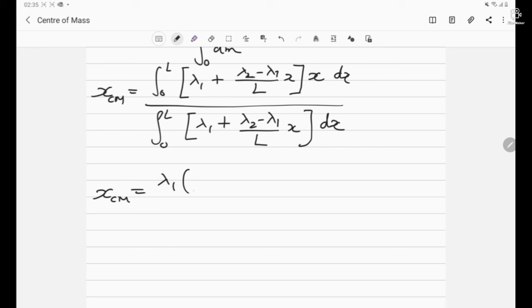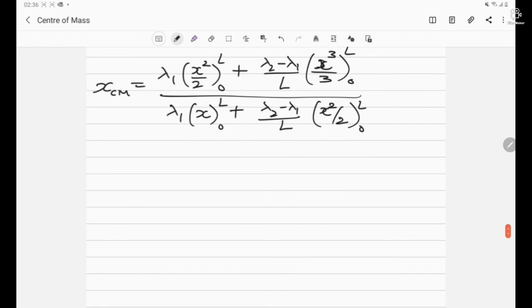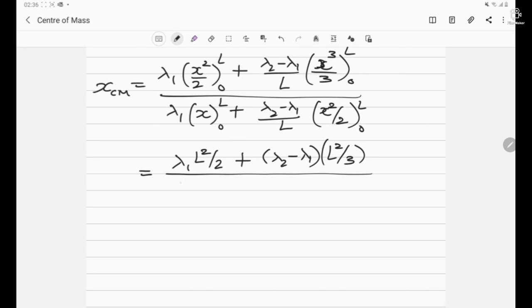It will be lambda 1 x square by 2 from 0 to L, plus (lambda 2 minus lambda 1)/L times x cube by 3 from 0 to L, all divided by lambda 1 x from 0 to L plus (lambda 2 minus lambda 1)/L times x square by 2 from 0 to L. Here let's bring common L outside. We have lambda 1 L square by 2 plus (lambda 2 minus lambda 1) L square by 3, over lambda 1 L plus (lambda 2 minus lambda 1) L by 2.